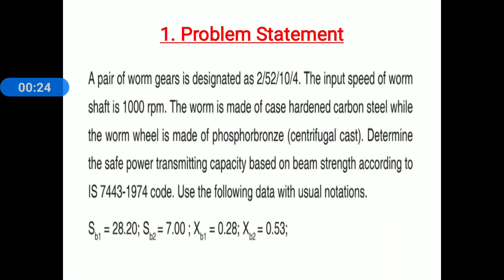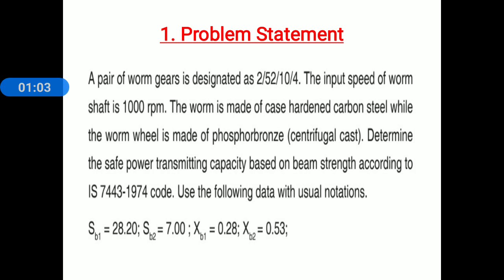First problem. Everyone, carefully read this problem statement. A pair of worm gears is designated as 2/52/10/4. The input speed of worm shaft is 1000 rpm. The worm is made up of case hardened carbon steel, while the worm wheel is made up of phosphorus bronze, centrifugal cast.